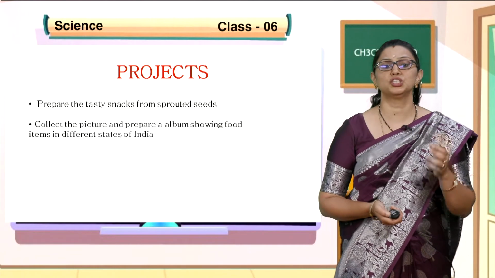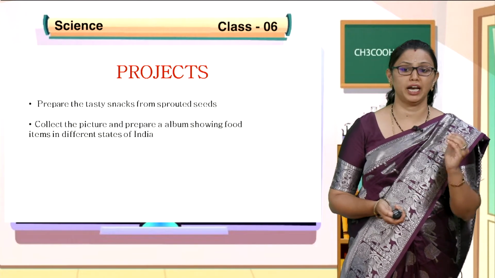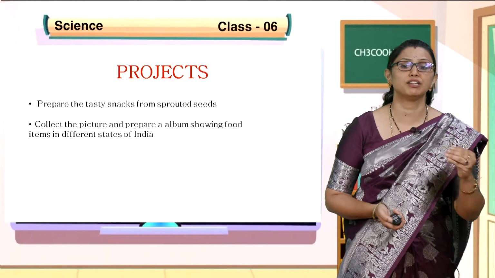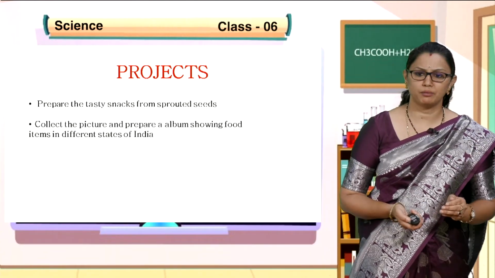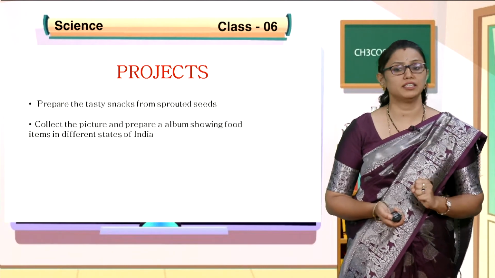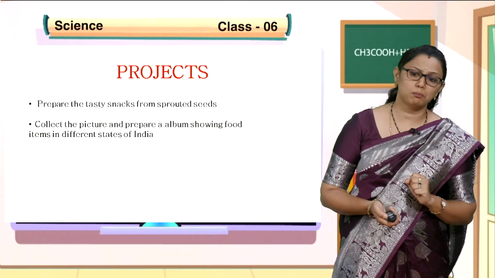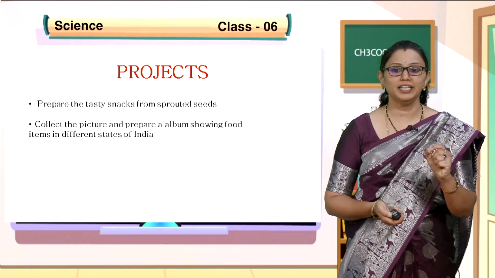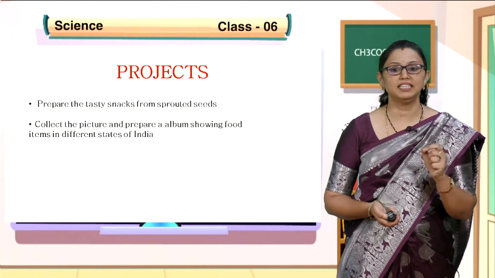Collect pictures and prepare an album showing food items from different states of India. As we know, we eat varieties of food. Even in each state of India, we have different varieties of food. Try to collect information about the varieties of food which are prepared and very popular in different states of India, and also collect information about the ingredients, the raw materials used to prepare the different dishes.